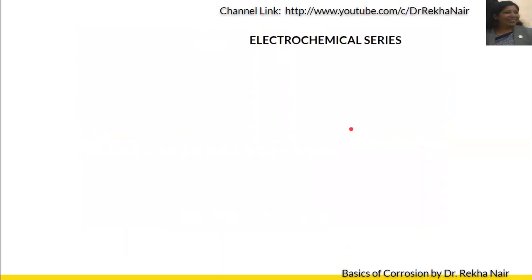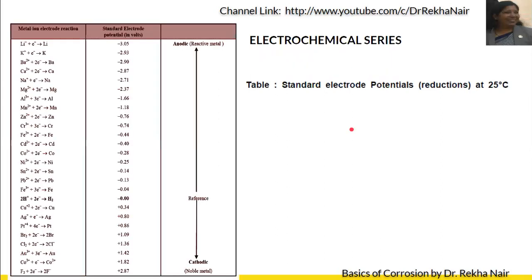Now let us understand the electrochemical series also. The electrochemical series is a table in which there are standard electrode potentials, that is reduction potentials at 25 degrees centigrade. We can see that the elements which are present above in the table, that is lithium, potassium, all these are highly reactive.